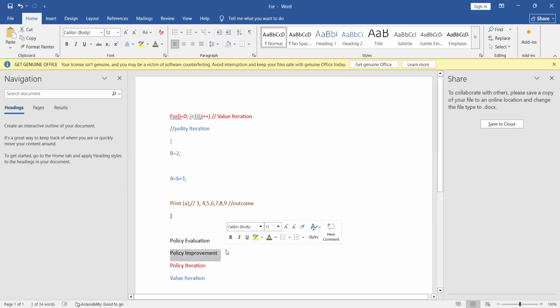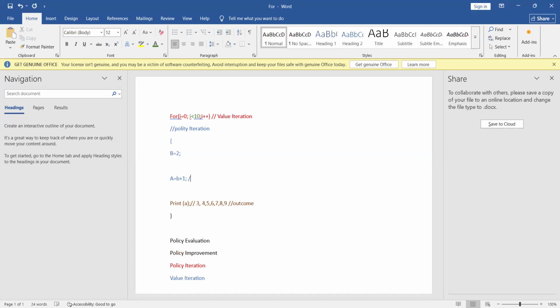Now, what about the policy improvement? Policy improvement happens when A is equal to B plus 1. We can evaluate this as policy improvement. It is a part of policy iteration, but this particular section gives you the value of A, and A is the outcome.